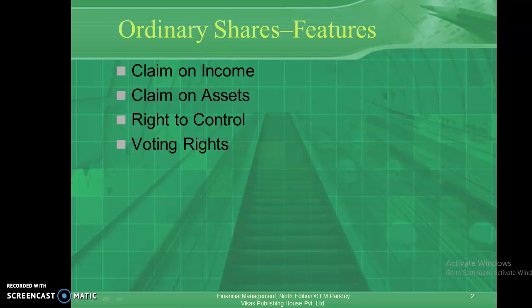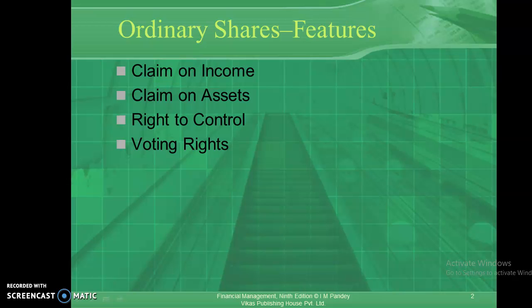The third category of equity share is known as income shares. These are the shares that provide a stable dividend return to the investors. Tata Steel is one such type of share. Ashok Leyland is another category of shares providing attractive dividends to the investors. These are known as income shares.